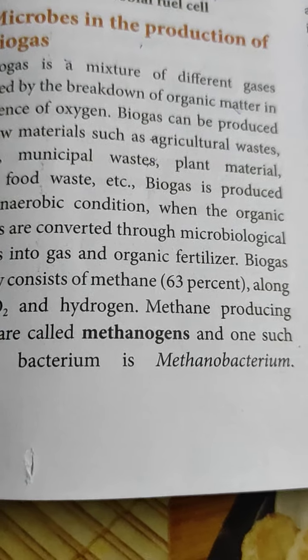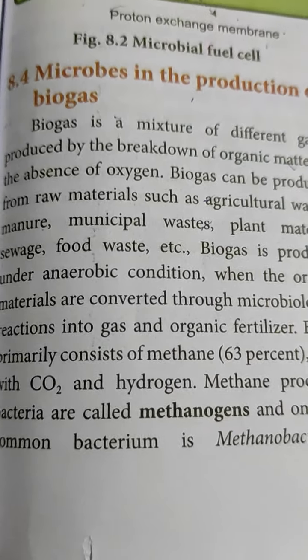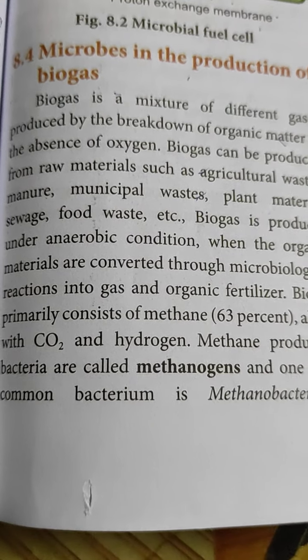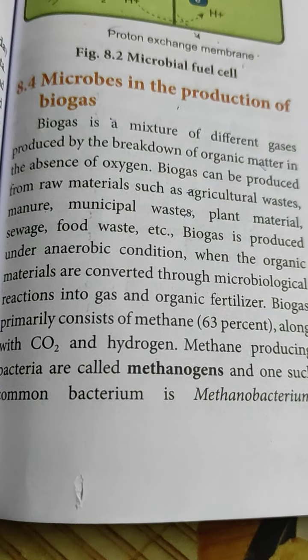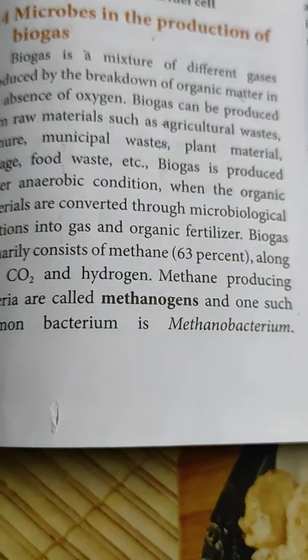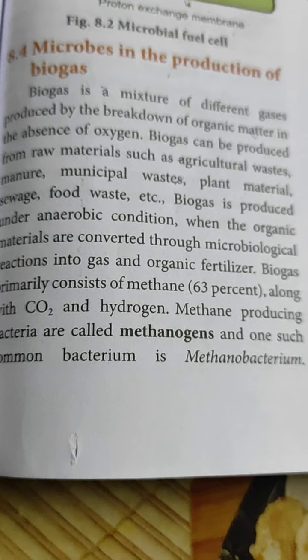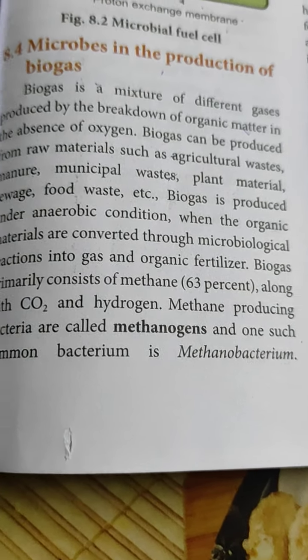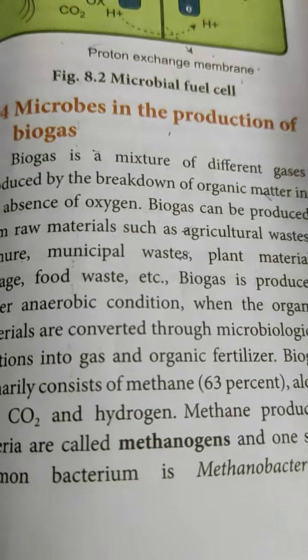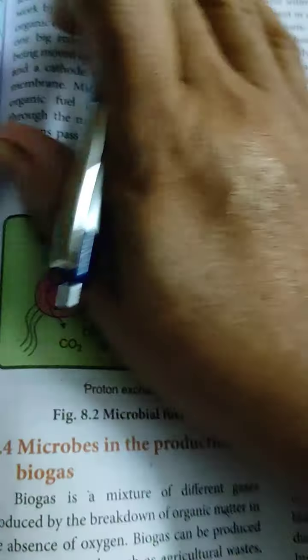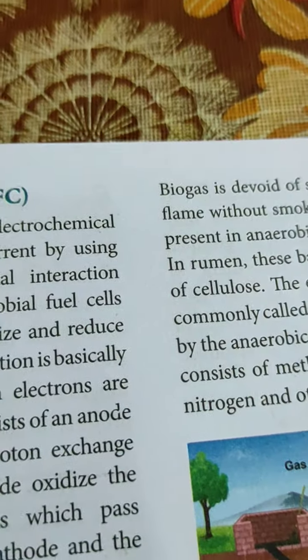Generally we know the main component of biogas is methane, which is around 63%, present along with carbon dioxide and hydrogen. Methane producing bacteria are called methanogens, and one such common bacterium is called Methanobacterium. Already we know they are called archaebacteria.